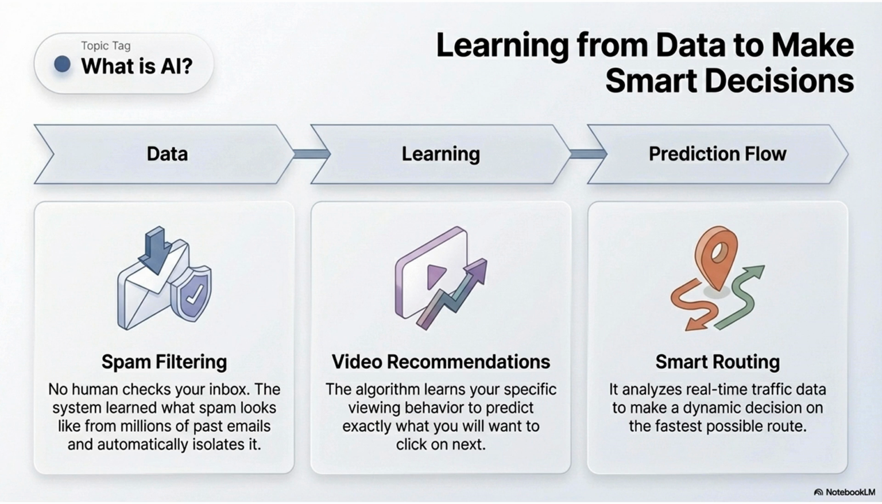Think about your daily life. No human sits in a room checking your inbox for spam. An algorithm learned what spam looks like from millions of examples. When you get a video recommendation or a faster route on your GPS, that's the result of this flow. Raw data goes in. The system learns the patterns, and the result is a real-time prediction.